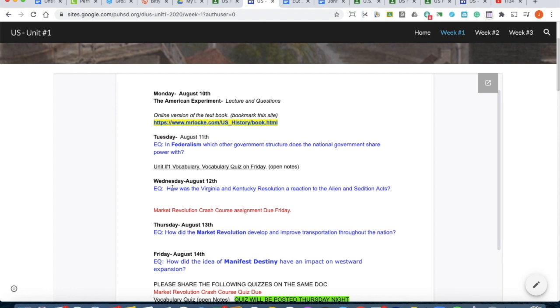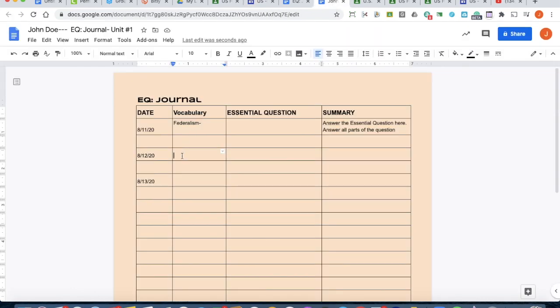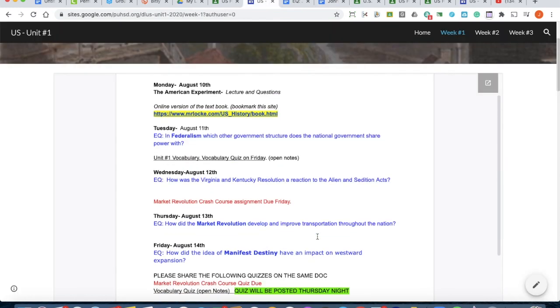Now, notice some of these are bold and some of these aren't. The ones that are bold, for example, like I said, are the ones that you have to put in for the vocabulary. The ones where there is no vocabulary listed, you can leave it blank, or you can type in no vocabulary. As we saw in the second one, there is no vocabulary for that week.